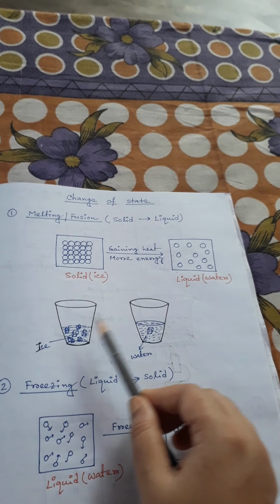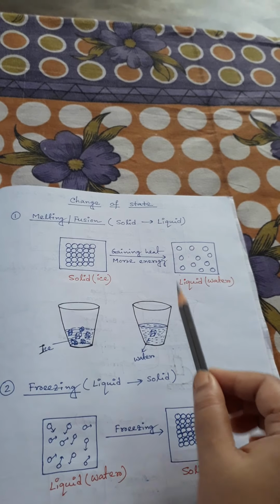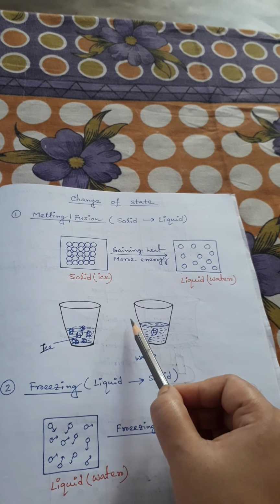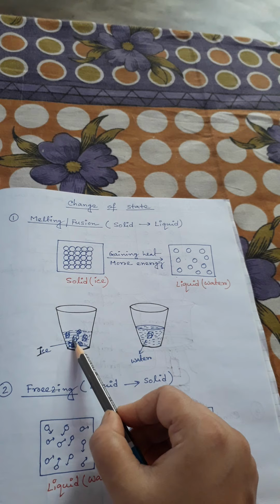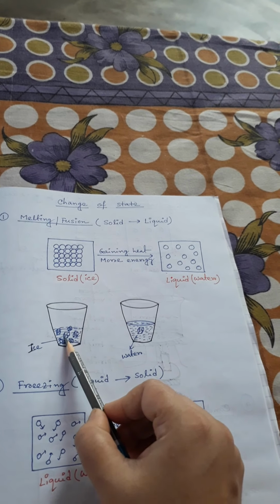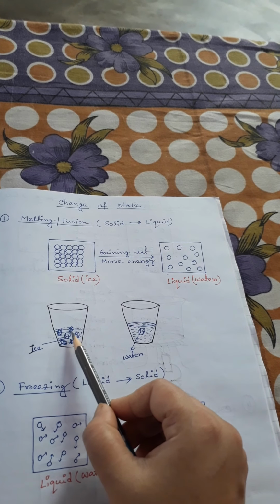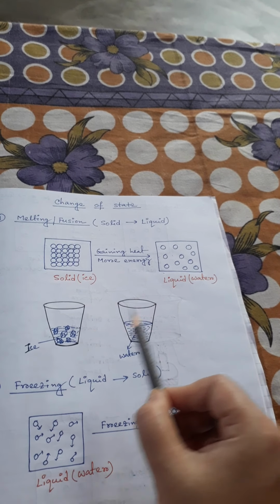This occurs because room temperature is higher than the temperature inside the refrigerator. So when we take the ice out of the refrigerator, it melts and converts into water. This process is called melting or fusion.